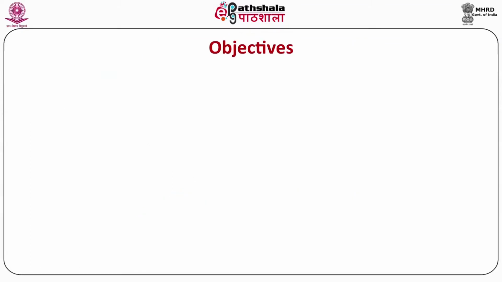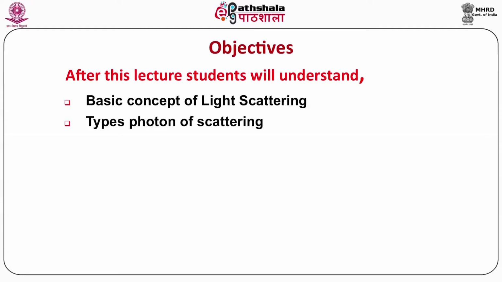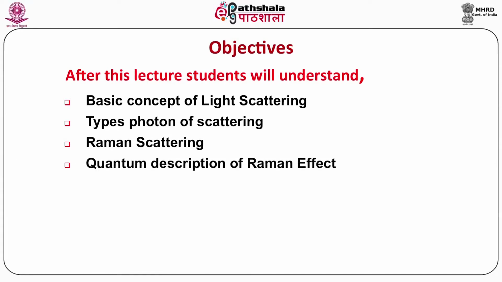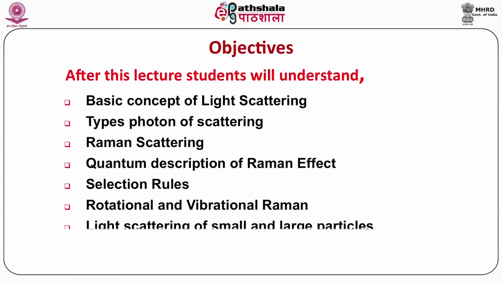In this module we are going to discuss the basic concept of scattering, how the light is scattered. Then we will talk about the types of photon scattering, which includes Raman scattering. Then we will discuss the quantum description of the Raman effect, and some selection rules and rotational and vibrational Raman. We also talk about the light scattering of small and large particles. At the end we will provide you a summary of this lecture.